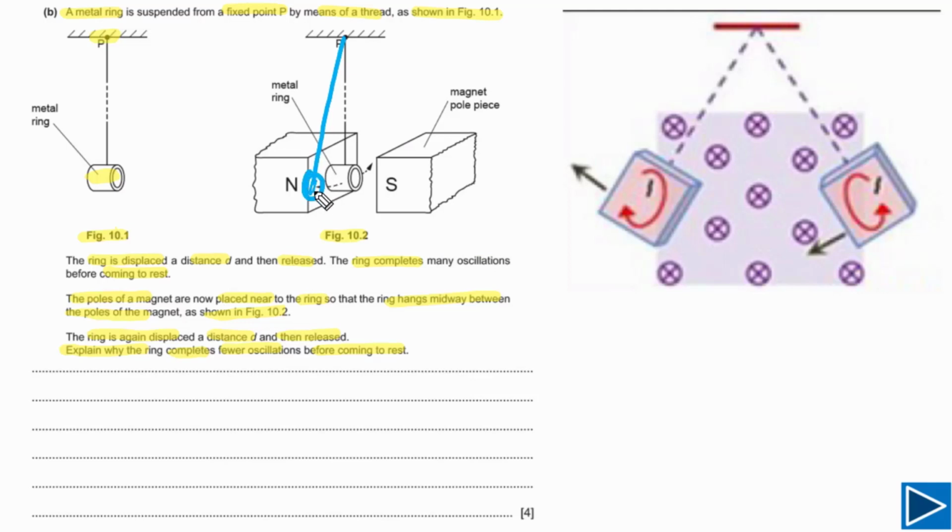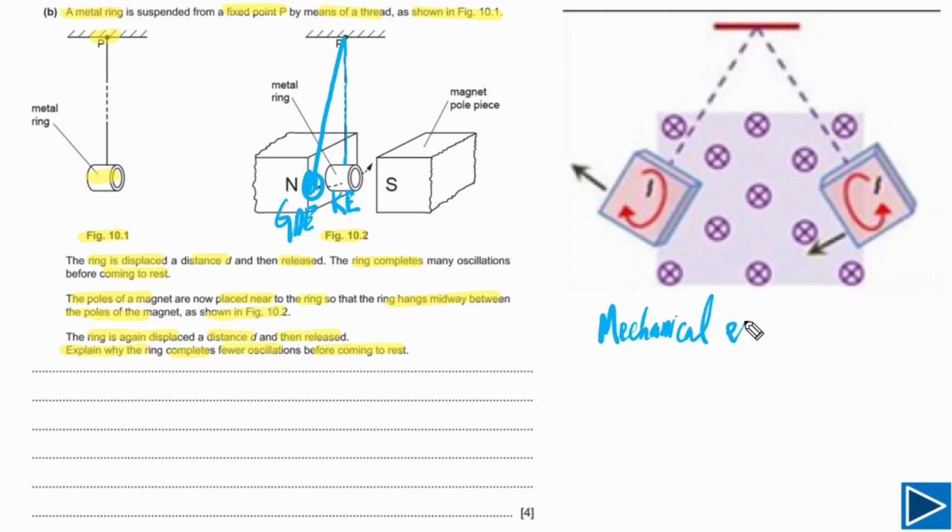In the question, it is given that the ring is displaced by a certain distance d. When we displace it by a certain distance d, it will gain gravitational potential energy. When it comes back to this position again, the gravitational potential energy will be converted into kinetic energy. Or simply we can say the ring has mechanical energy.